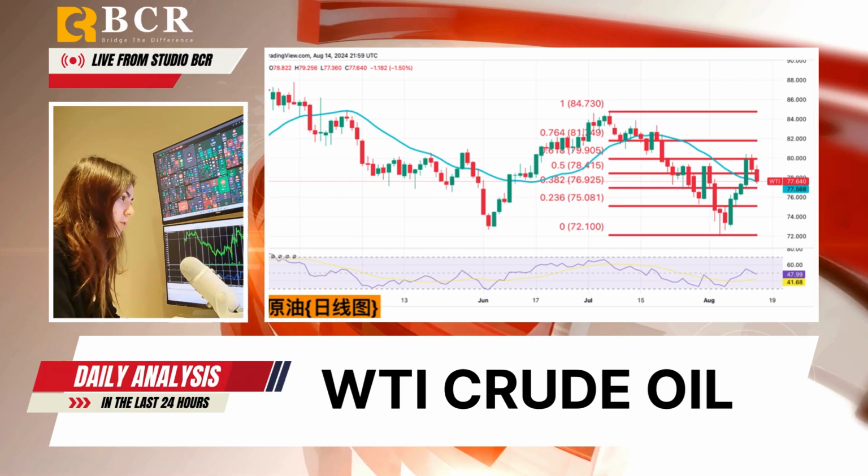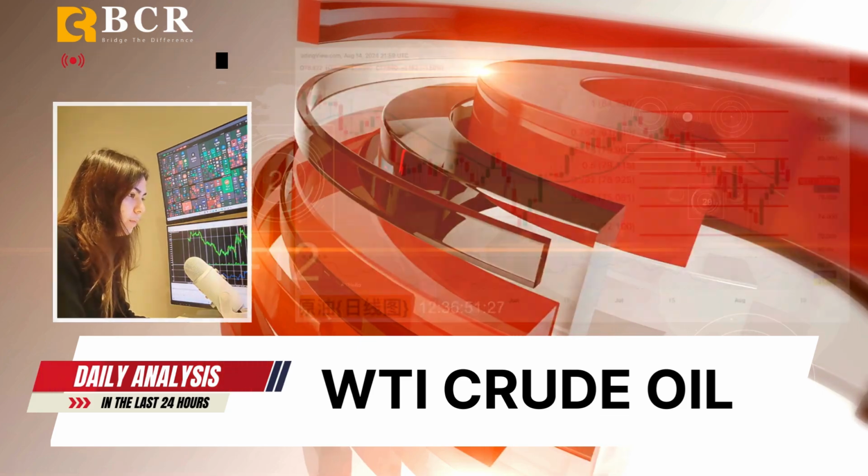If WTI falls further, it may drop to $77.64 or even $76.92, the 38.2% Fibonacci retracement level. If bearish factors emerge, prices could revisit the $72 level. On the upside, maintaining above the 200-day moving average could lead to a retest of the psychological $80 level, with a potential target of 81.74, which is the 76.4% Fibonacci retracement level.